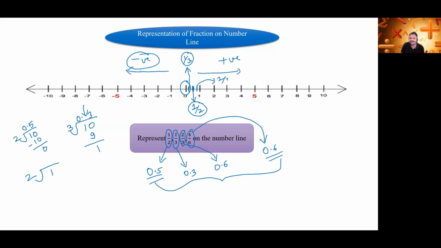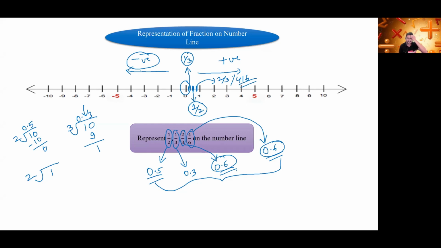So this value is 2/3. And 4/6 is 2/3 only. If you simplify 4/6 you get 2/3, and the decimal value of 2/3 is 0.6, so 4/6 will also come at the same place.